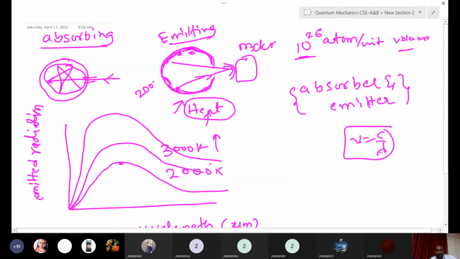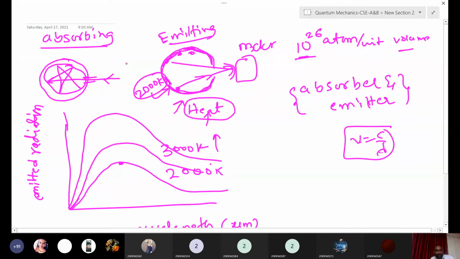First we are giving 2000 Kelvin to this black body. If you give this much temperature, this much heat, some radiation will be emitted from this black body. That is what we are plotting on the y-axis. So this is the curve we got.